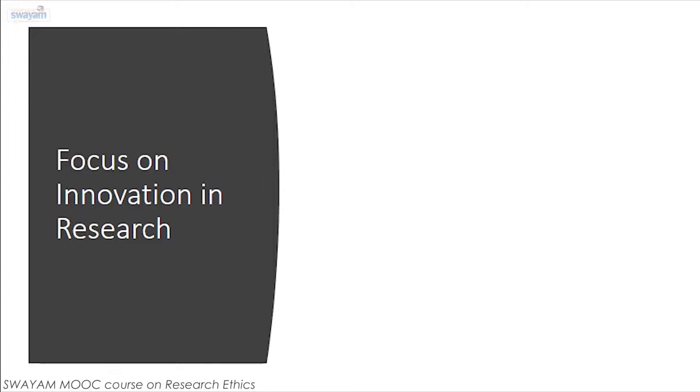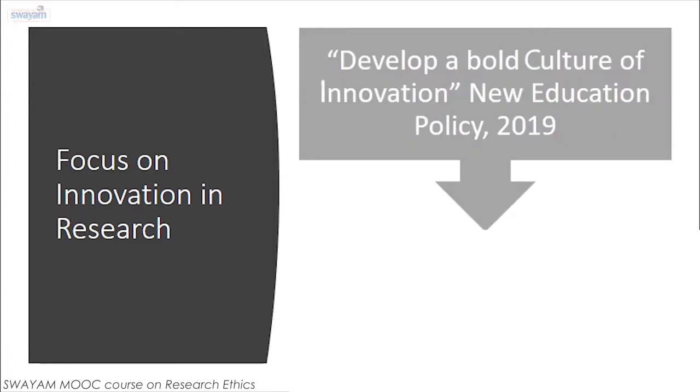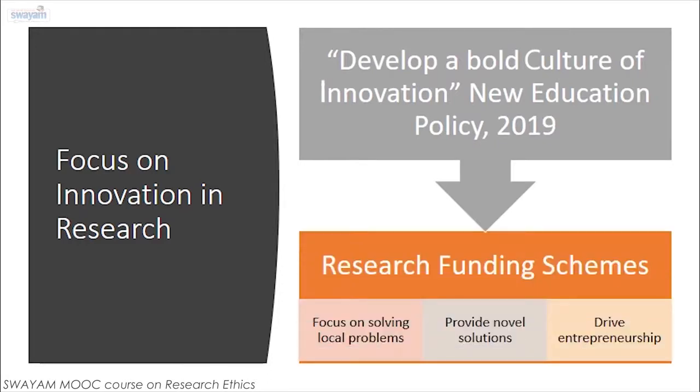There is a need to drive innovation in the academic and research environment. The new education policy of 2019 calls for a bold culture of innovation. Call for research grants ask for ideas which are focused on solving local problems, provide novel solutions, drive entrepreneurship.